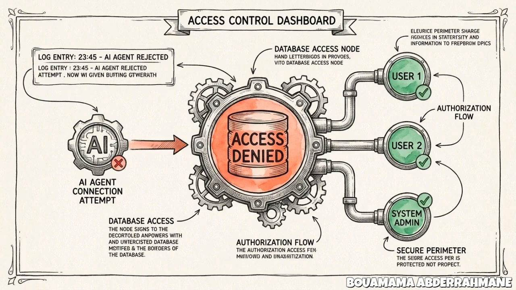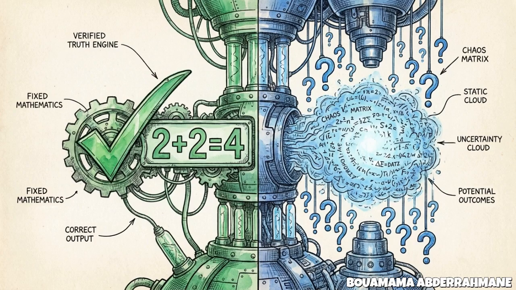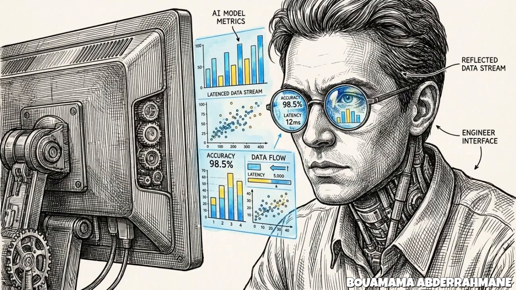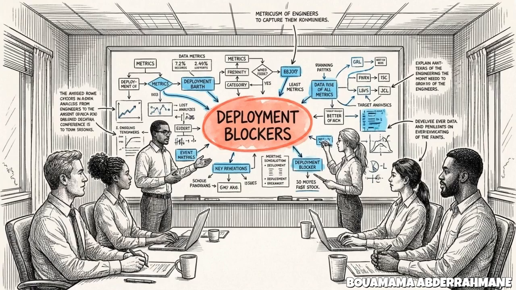Because AI responses are probabilistic, you cannot use a standard unit test to confirm they are correct. There is no single binary pass-fail state for a generated paragraph. This makes layer 4, AI evaluation, a critical stage in the development lifecycle. Engineering teams in 2026 cite evaluation as their primary obstacle to deploying autonomous systems.